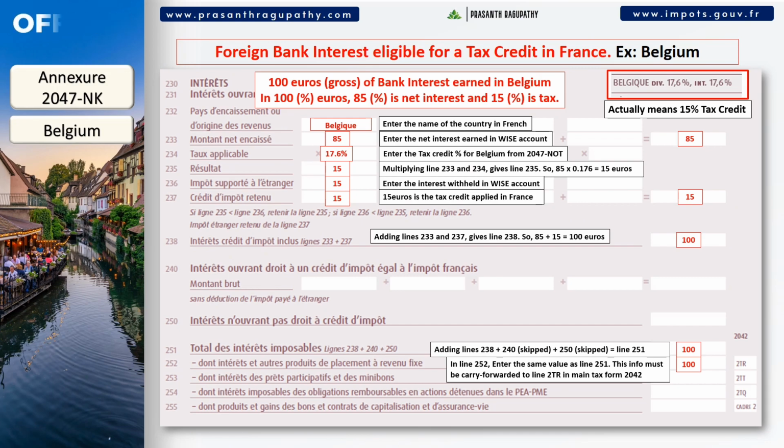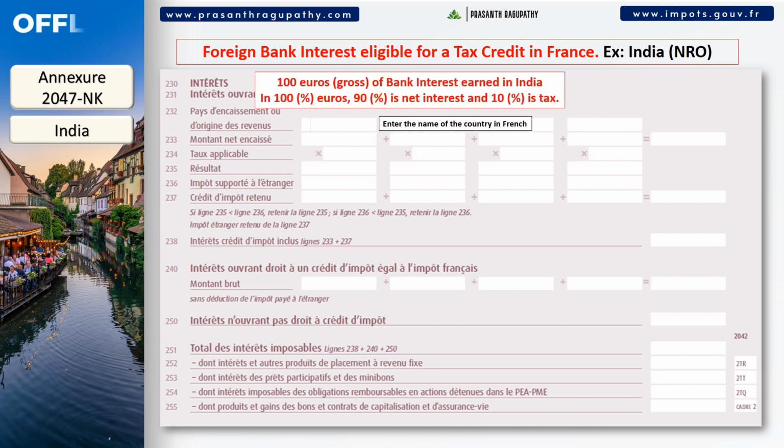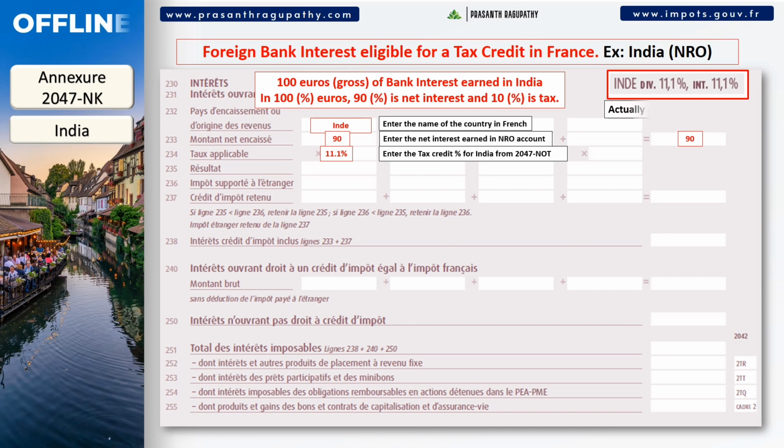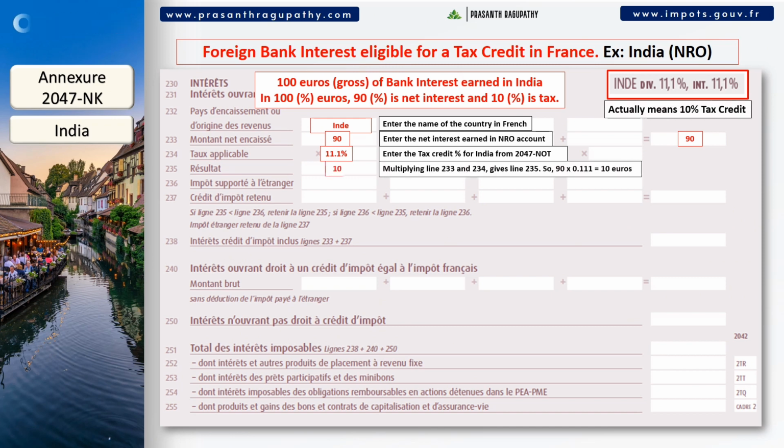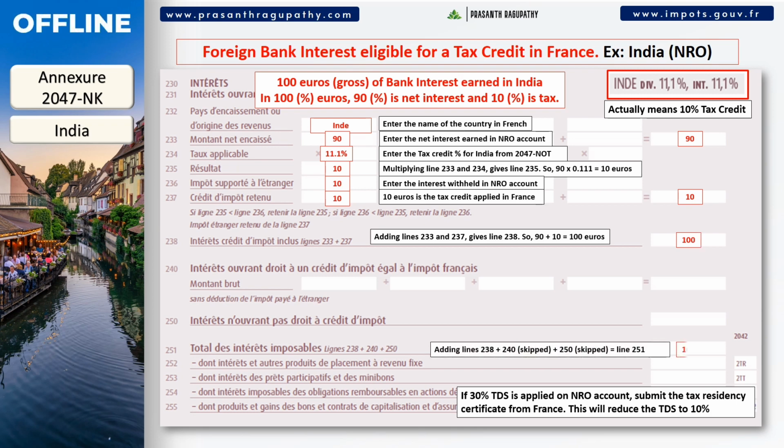The second example is about interest earned from an NRO or resident bank account in India. So, a 10% withholding tax on bank interests is applied in that country. This allows a 10% tax credit in France. If a 30% TDS is applied to your NRO account, submit the tax residency certificate from France. This will reduce the TDS to 10%. For example, out of €100 of total interest, €90 is paid by the bank and the remaining €10 is deducted as tax in India. You can complete the declaration in France as explained on the screen.